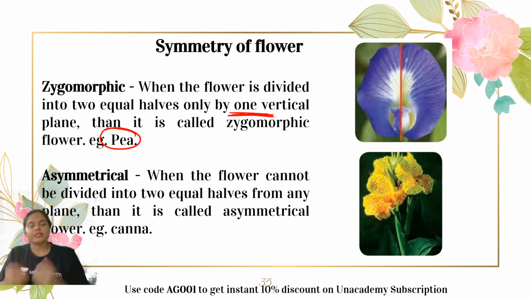Similarly, another term is asymmetrical structure. That means none of the planes can divide the flower into two equal halves. The flower cannot be divided into two equal halves from any possible plane. It is called an asymmetrical flower. And the famous example is canna. So canna cannot have symmetry. Through this, you can try to remember the example of this asymmetrical flower. Okay, guys? So this was about the symmetry of flower.